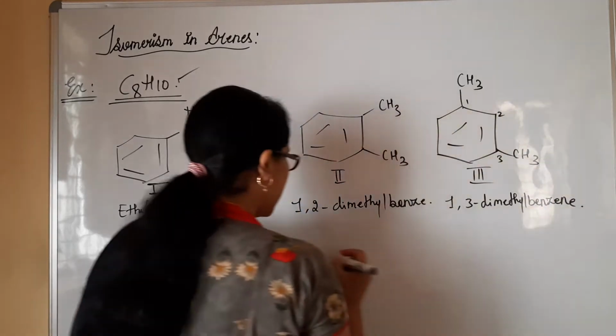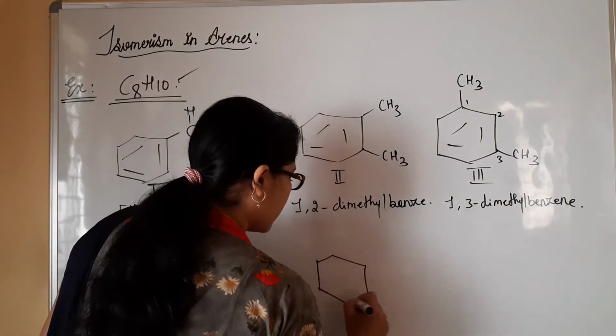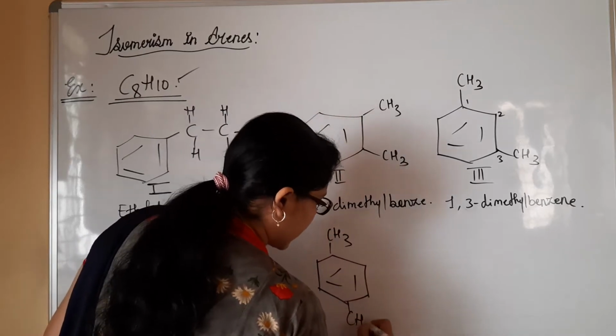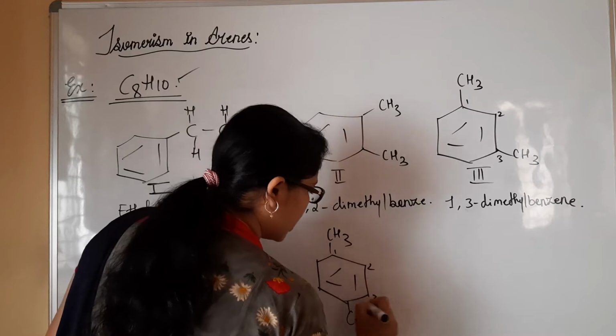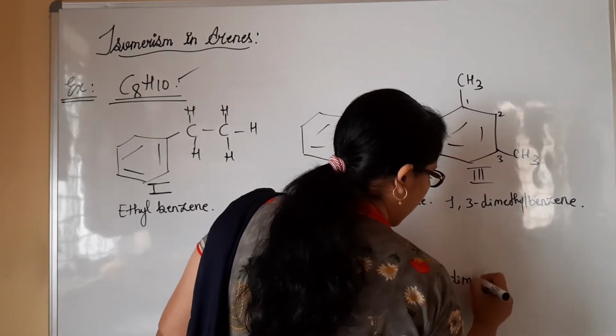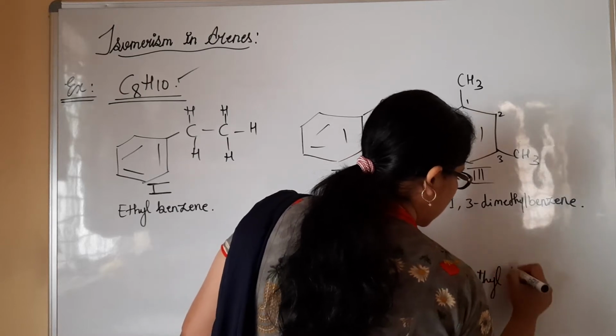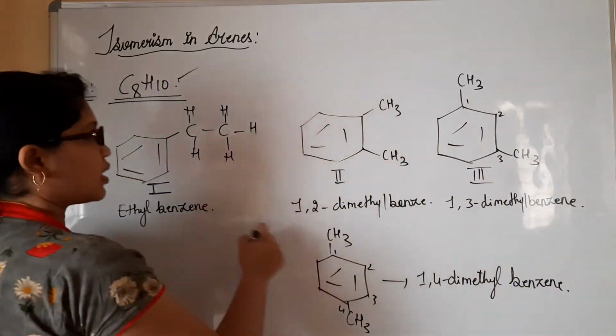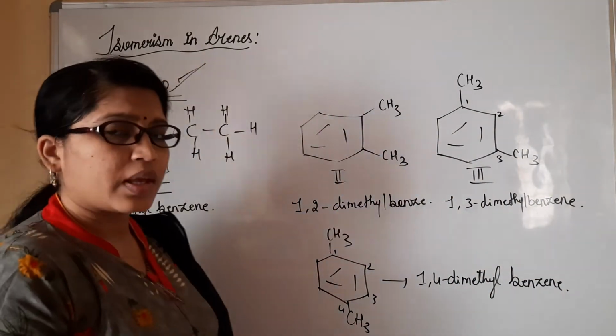If we consider the next one, where we can place both the alkyl groups on exactly opposite positions: 1, 2, 3, this is 4. I can call it 1,4-dimethylbenzene. So these are referred to as 4 different structures for the same molecular formula.